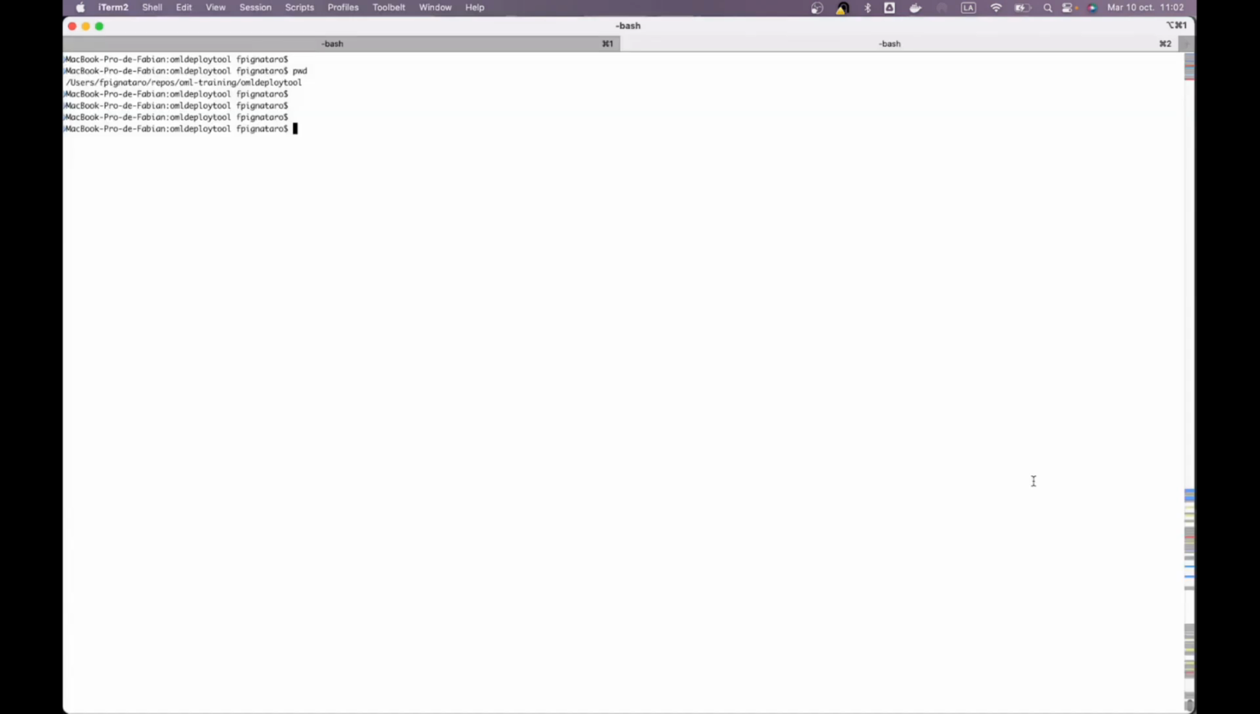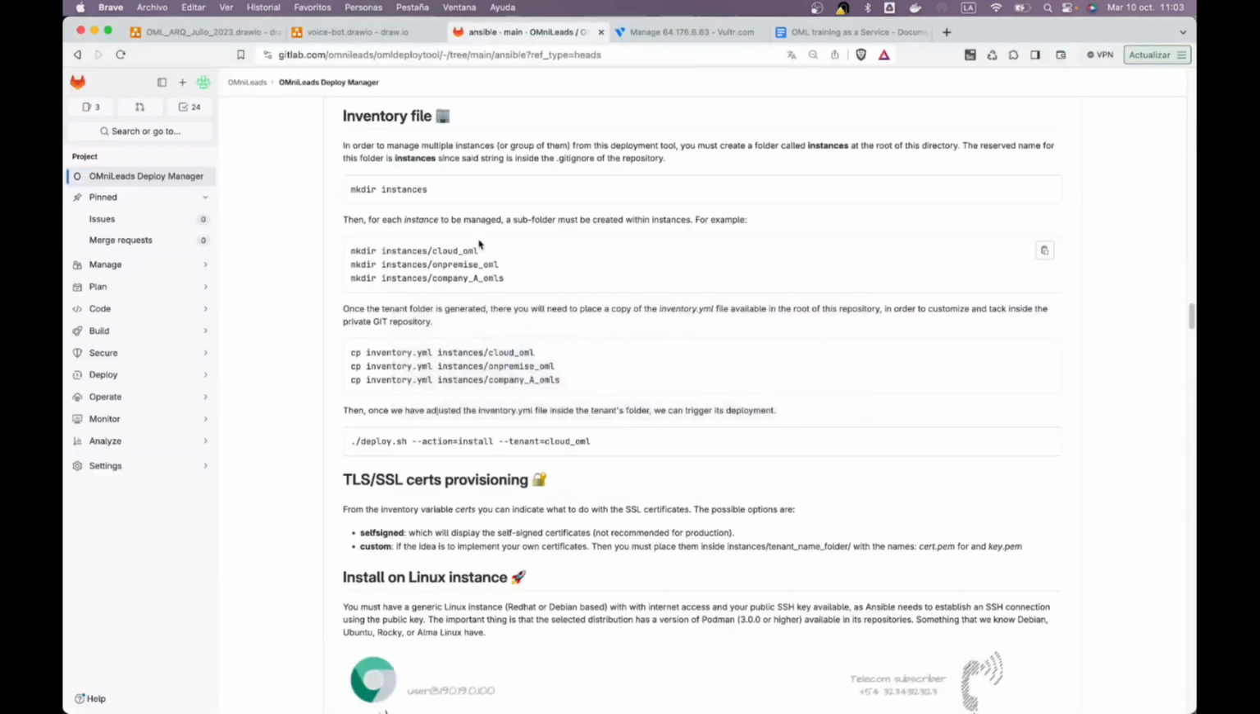We have then the target server on which we are going to apply the deploy. We have the deploy manager or deployer, which in this case is my own workstation with Ansible installed. I am currently missing, and now I need to create, my inventory file. The inventory file, as well explained in the documentation, is something that we are going to generate from a template that is included inside the repository itself. However, this file is going to reside in a subfolder called Instances.